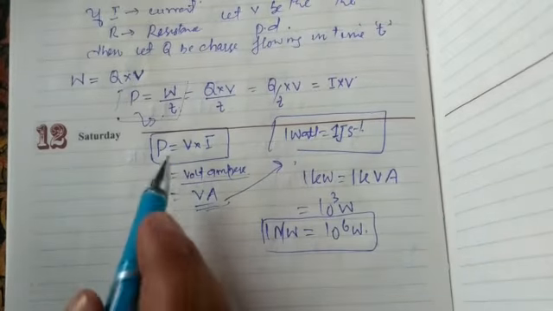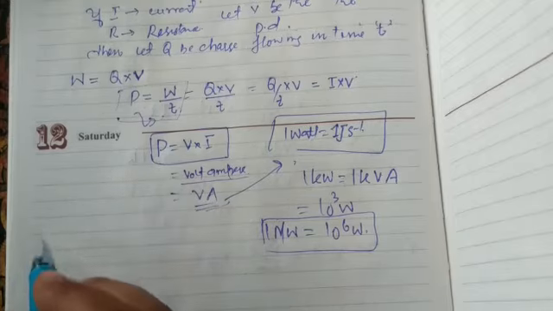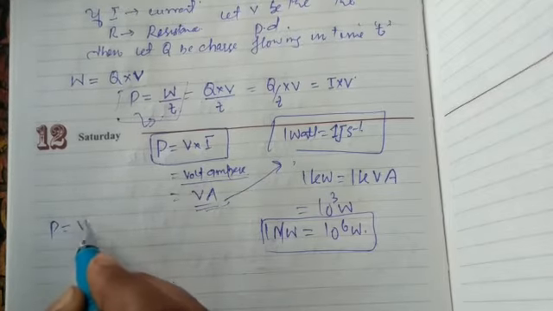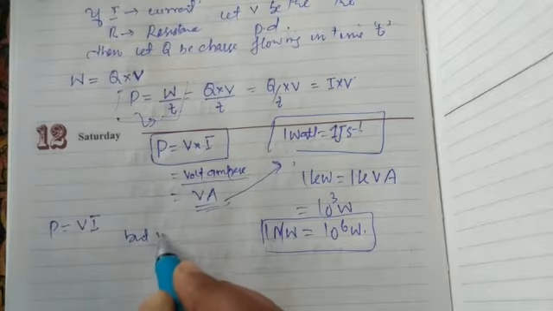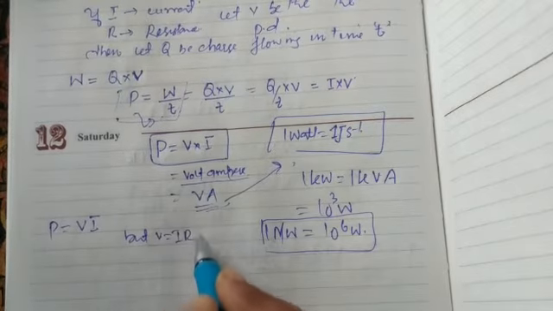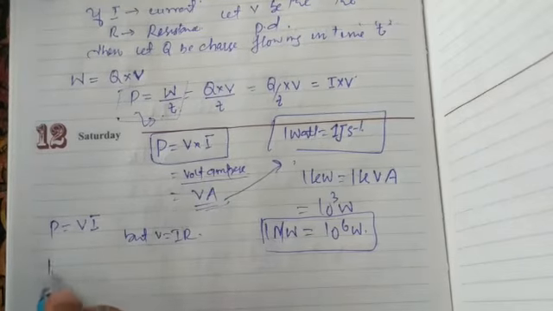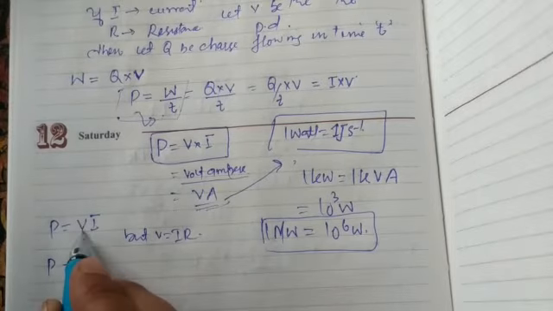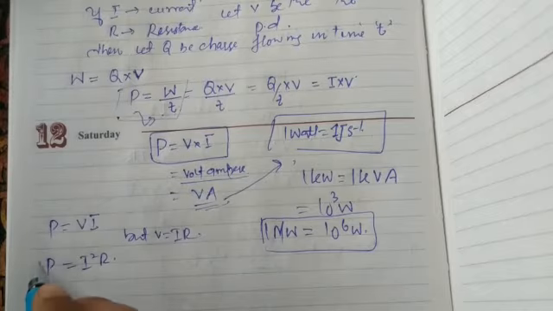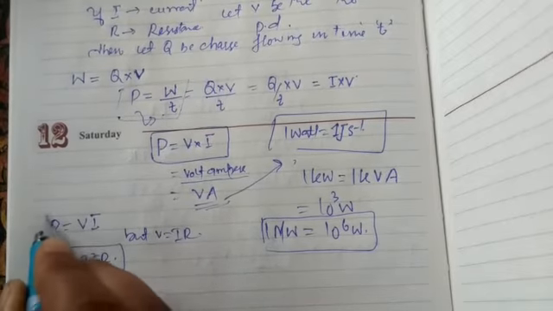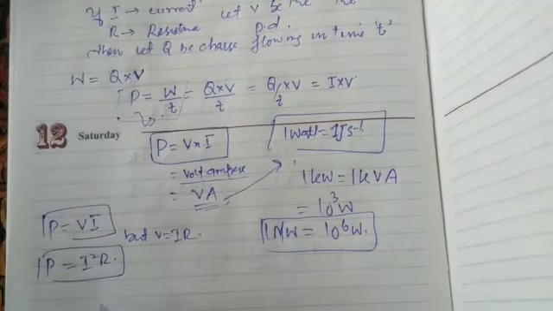There can be many forms of power. P equals V into I, the product of voltage and current, but V is equal to IR from Ohm's law. So instead of V we can put IR, and it will be I square R. This is one form.